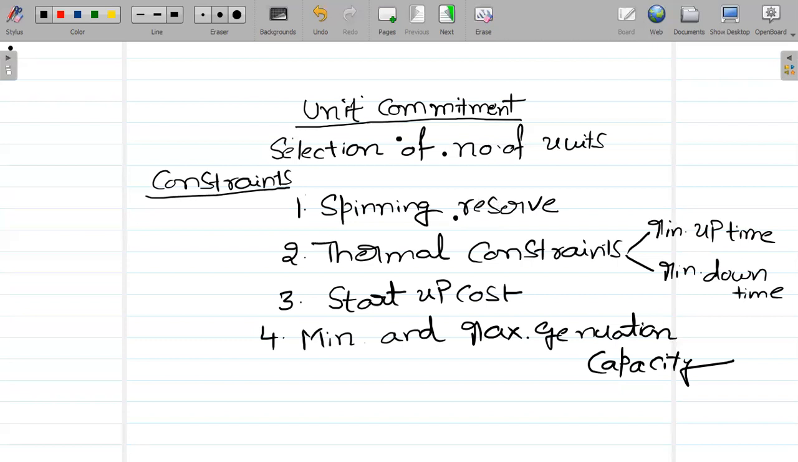And this spinning reserve may not be at each generating station. In an interconnected power system, it is sufficient if the spinning reserve is maintained at one or two units of the generating stations.